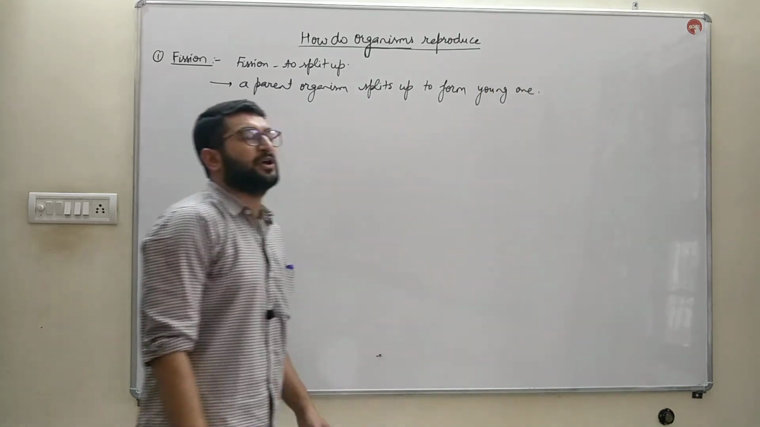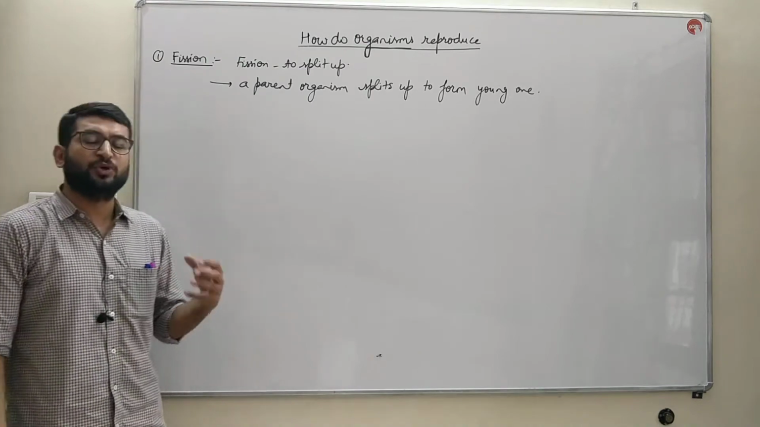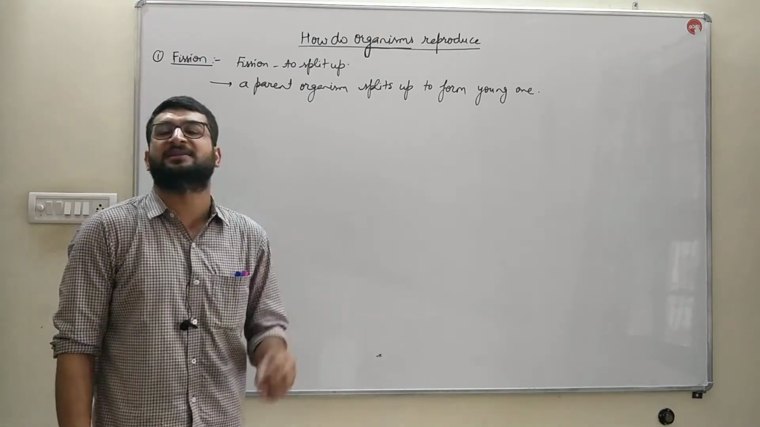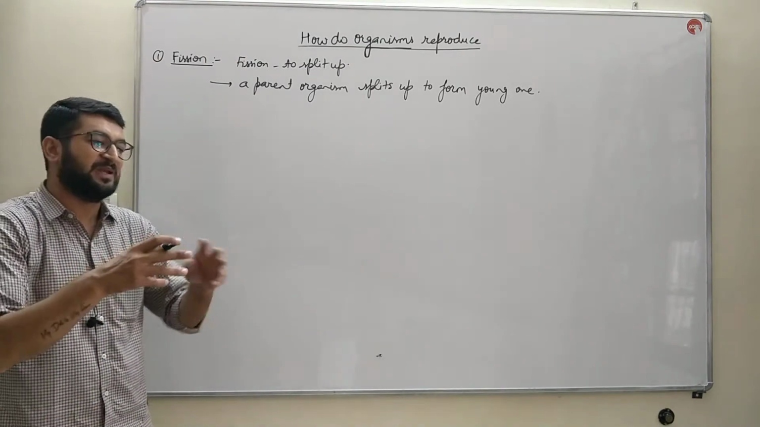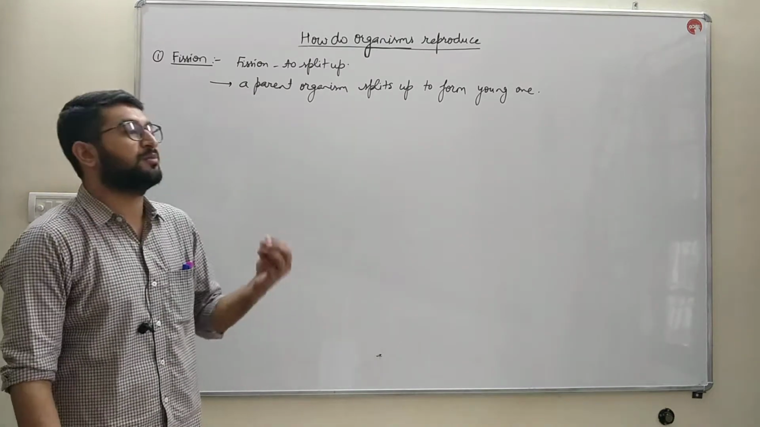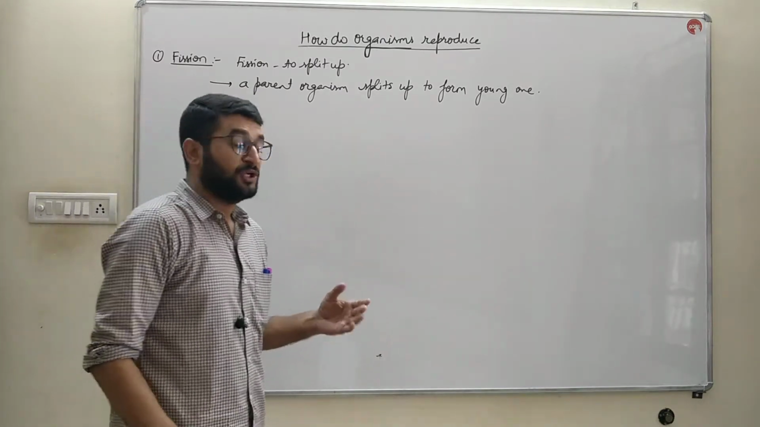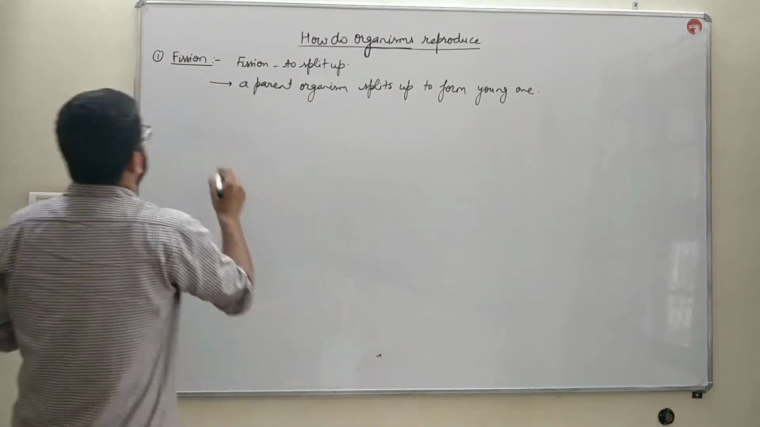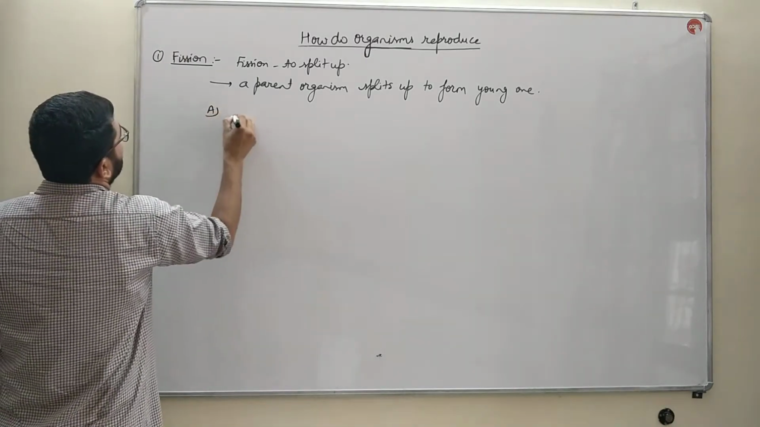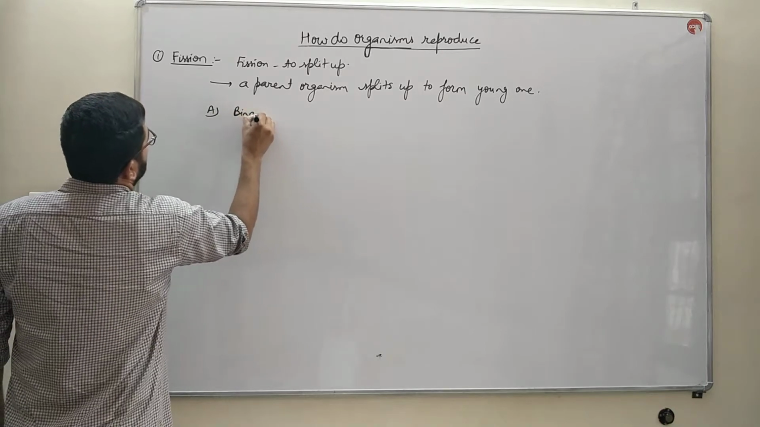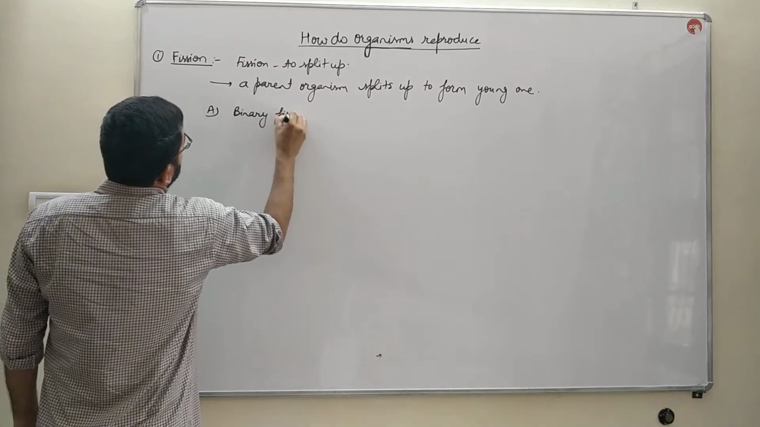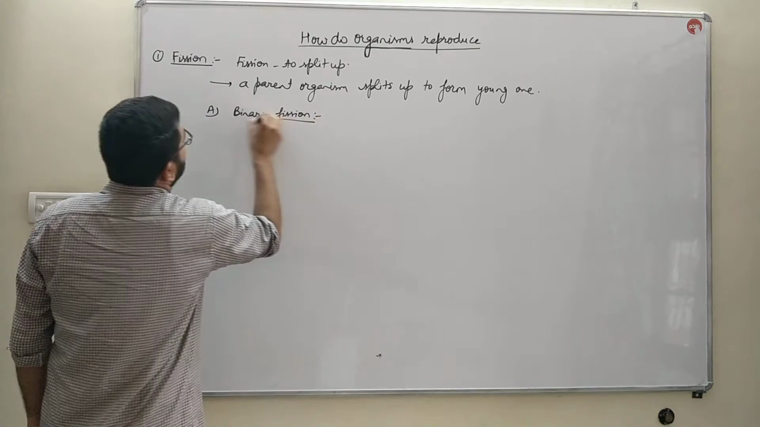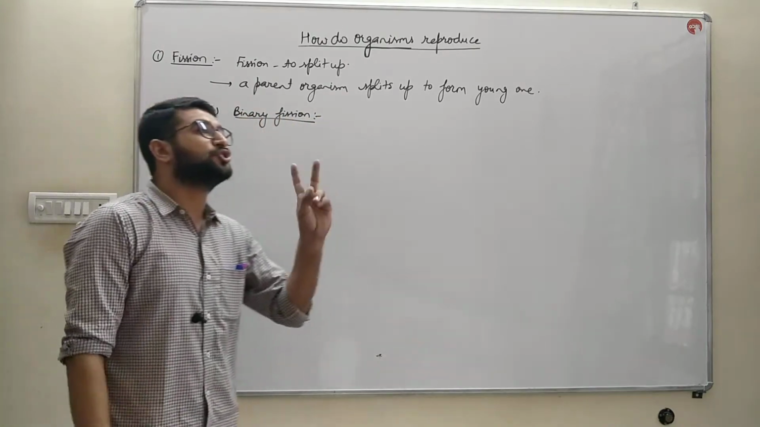This is the mode of reproduction by which usually unicellular organisms divide or split up and form two or more than two organisms. So, on the basis of the number of organisms produced, this mode of reproduction is further subdivided into two forms. First one is binary fission. Bi means two.